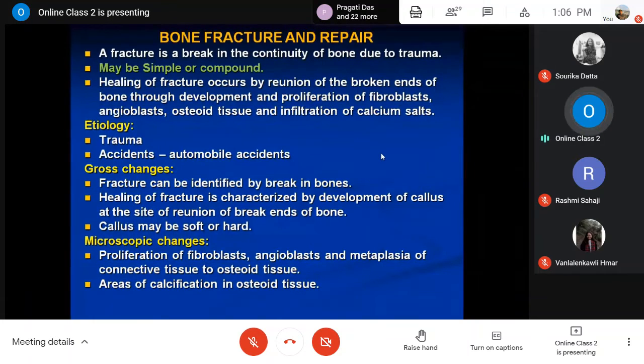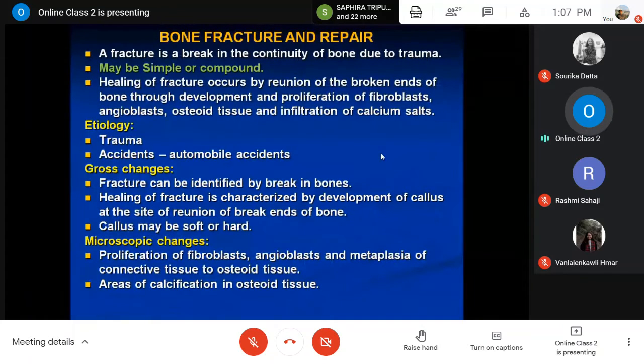And we people, like animals also, feel pain at the site, and we cannot utilize that limb, leg or hand, whenever a fracture is there. It is very much painful.